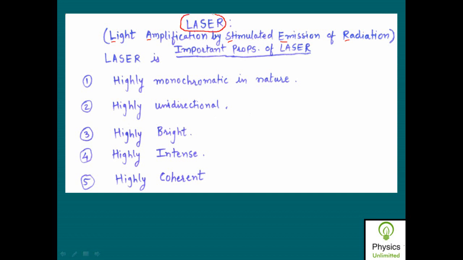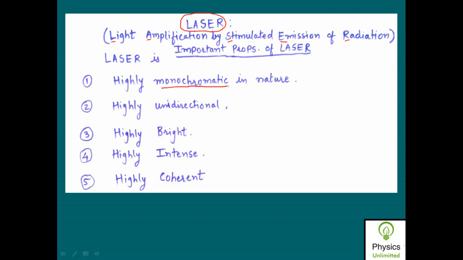All of you are aware of the properties of laser and its various applications in your day-to-day life also. So what makes laser different from an ordinary source of light, such as the light which is emitted from any incandescent lamp, or you may simply say light which is emitted from a torch, or from a bulb, or from a tube. This laser is altogether different from all such light sources because of the specific properties associated with the laser, such that this laser is highly monochromatic in nature.